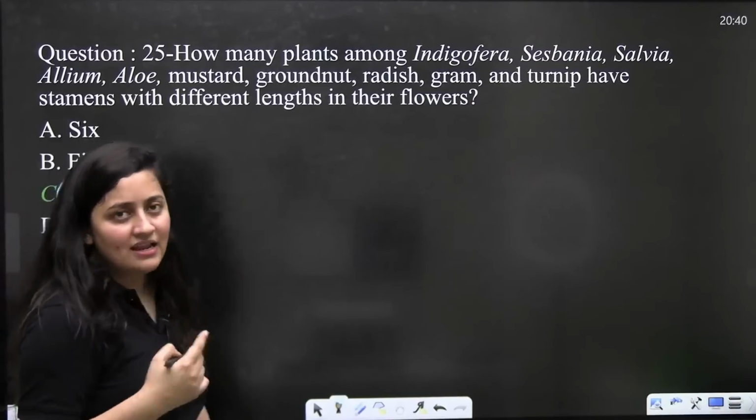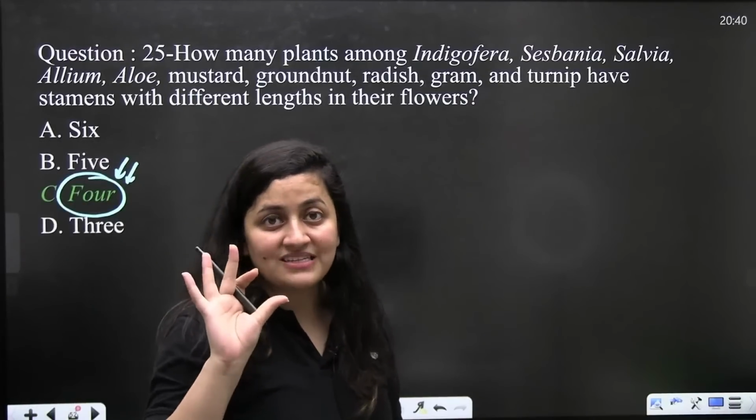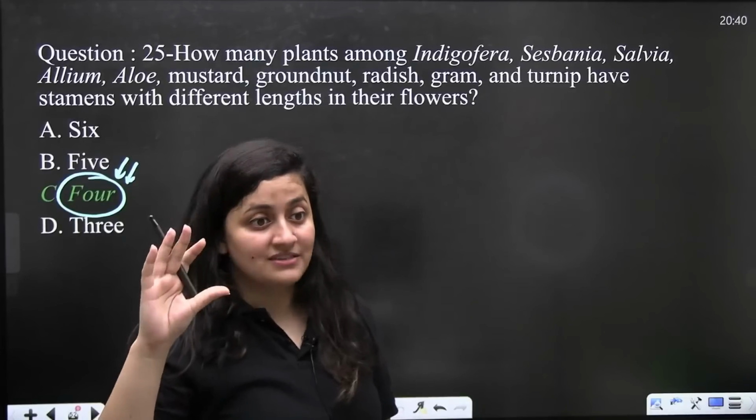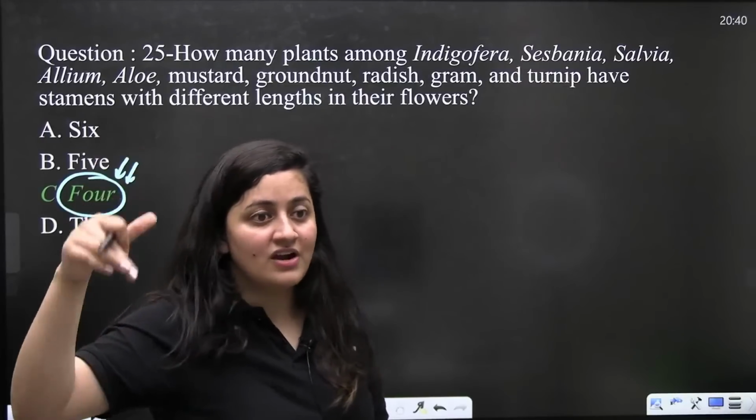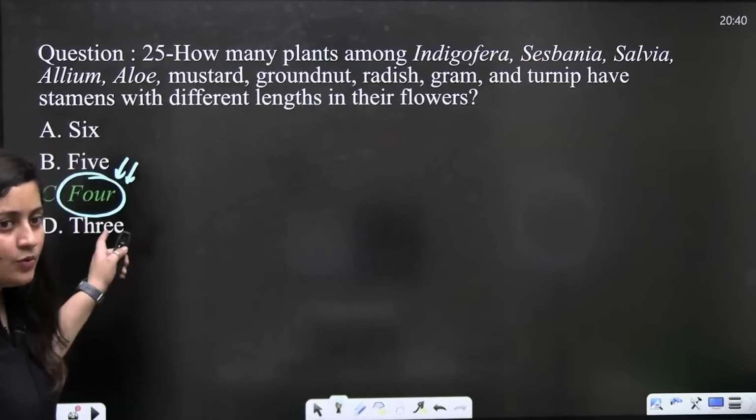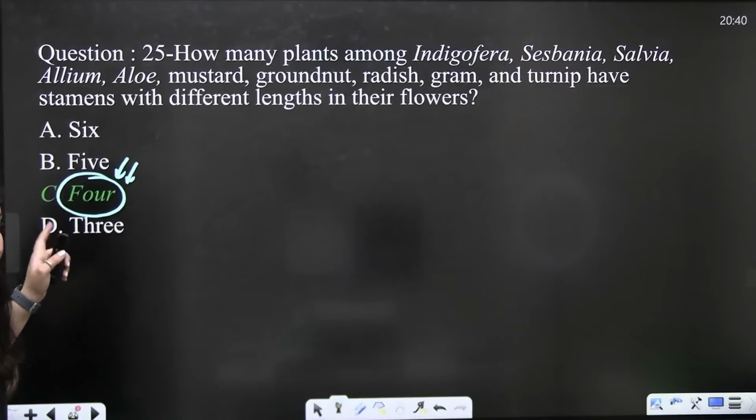If you have attended the last class, remember in the case of the Brassicaceae family also I told you, tetradynamous, right? Two sets are there, different length is there. So I think you can guess the answer now.